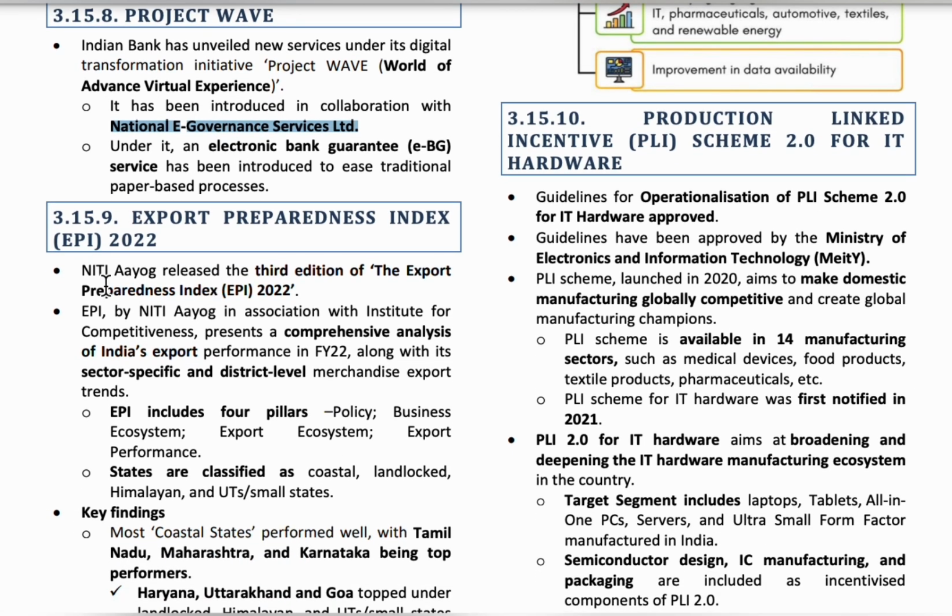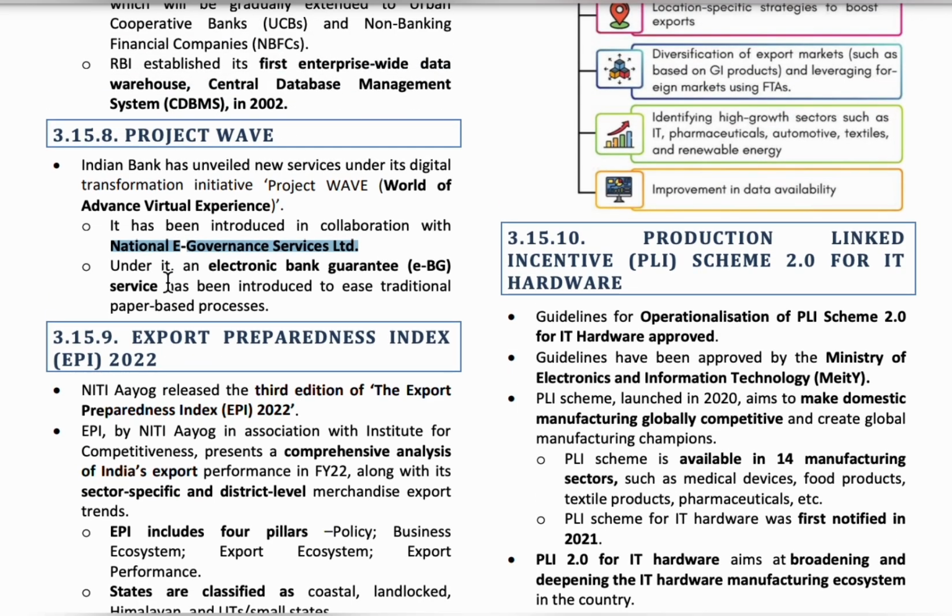Next is Export Preparedness Index 2022. So under this topic, the EPI or the Export Preparedness Index 2022 is released by the Niti Aayog. So EPI monitors policy, business ecosystem, export ecosystem, and export performance. So Maharashtra and Karnataka are the top coastal states performers.